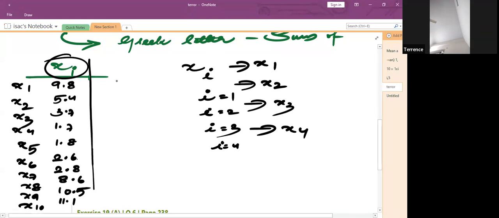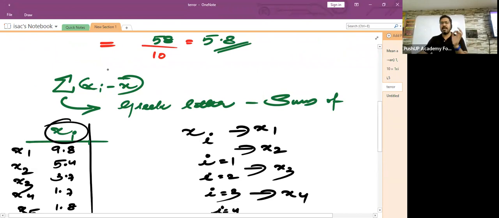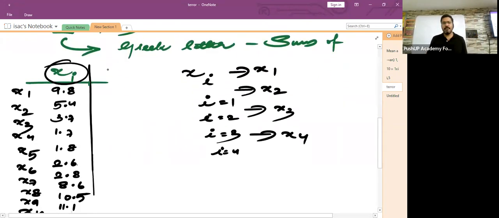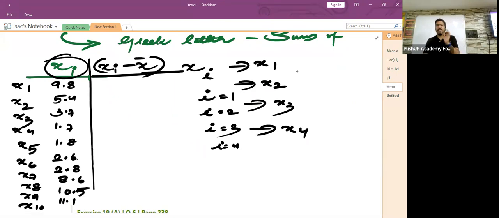Now, children, they were asking us to find sigma xi minus x bar. We will come to that sigma later on. But before that, children, let me ask you, what would be the value for xi minus x bar? Let us create a separate column for xi minus x bar.